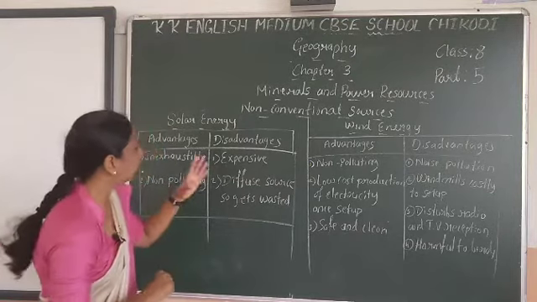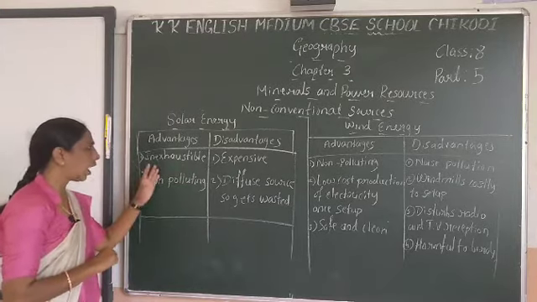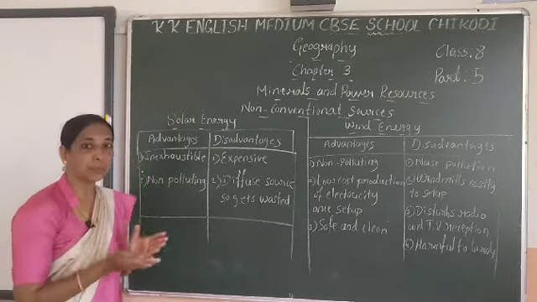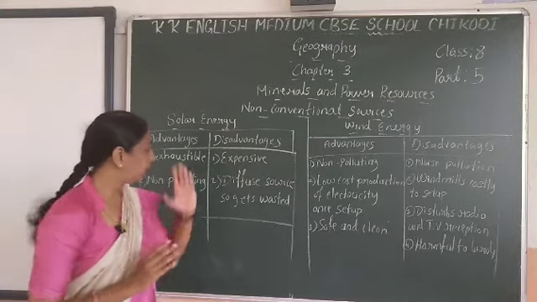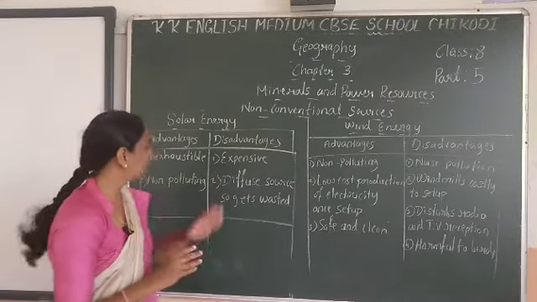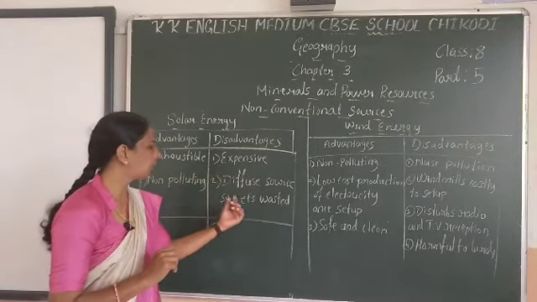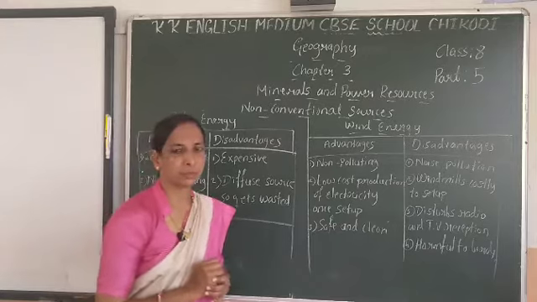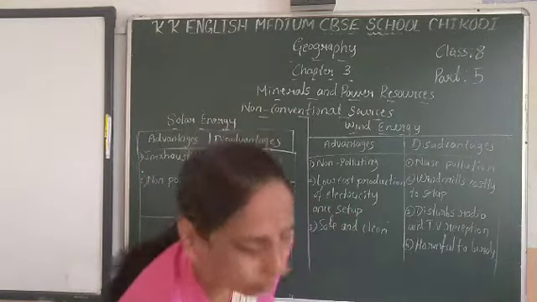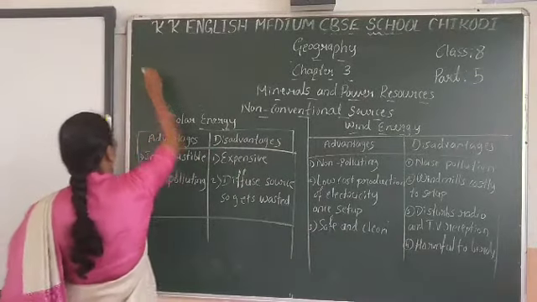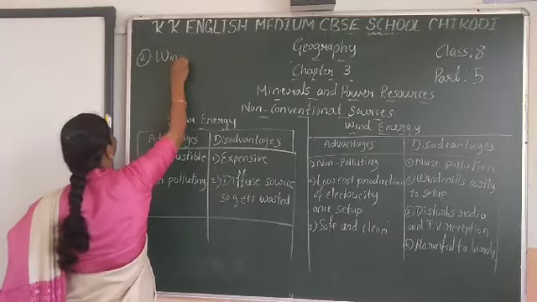So these are the advantages and disadvantages. The advantages are that solar energy is inexhaustible and non-polluting. The disadvantages are that it is expensive and a diffuse source, so it gets wasted. So that is solar energy. Next I talk about the second non-conventional resource, wind energy.